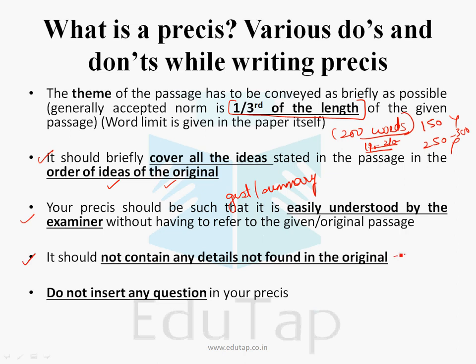Now many of you have written things which are not given in the original passage, or you have interpreted the thing given in the original passage in a wrong manner, right? So interpretation is very important, and you don't have to be creative, you don't have to add details. You just have to write the details given in the passage in your own words. Many of you have interpreted the details in a wrong manner, and you have changed the sense of the line, changed the sense of the paragraph. That should not be done. Do not insert any question in your précis.